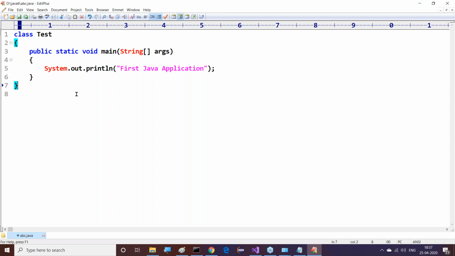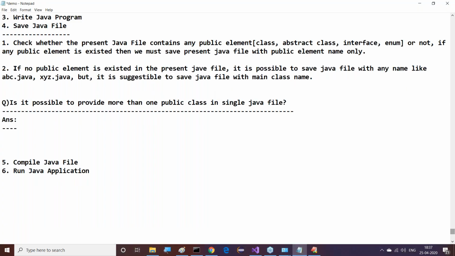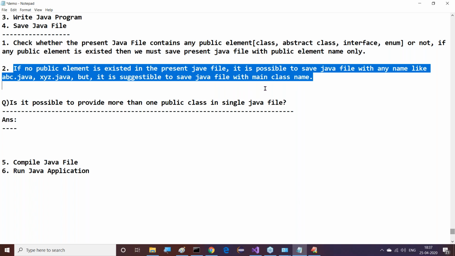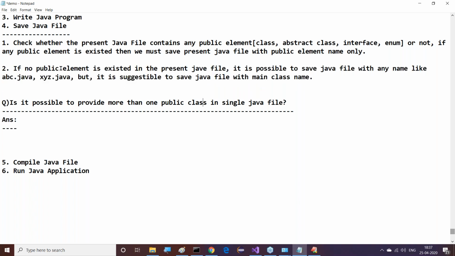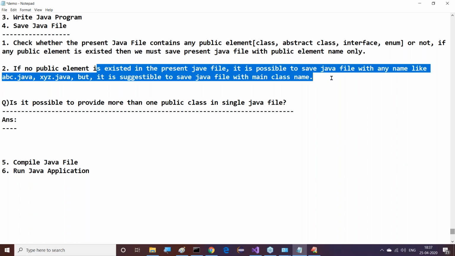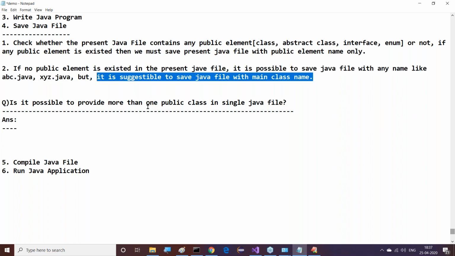For example, what is the suggestion here? If no public element exists in the present Java file, it is possible to save the Java file with any name, like abc.java or xyz.java, but it is suggestible to save that Java file with which name? The main method class name.